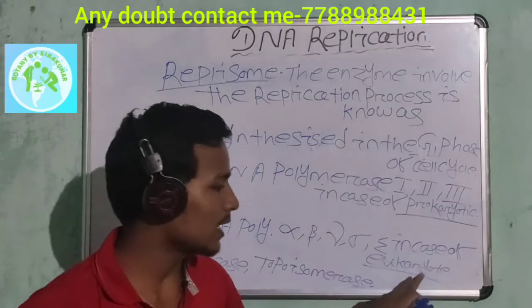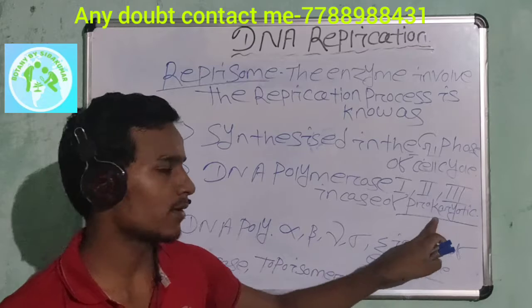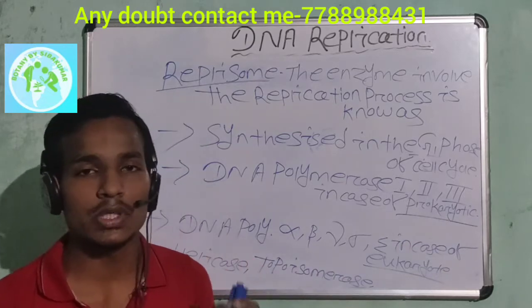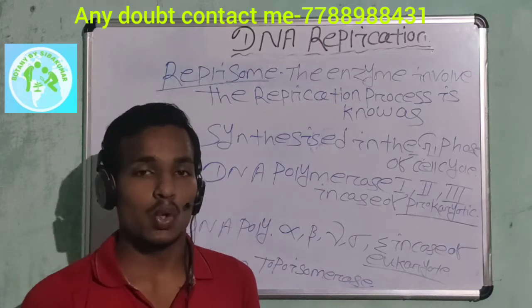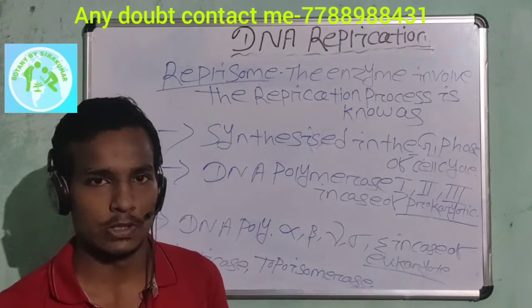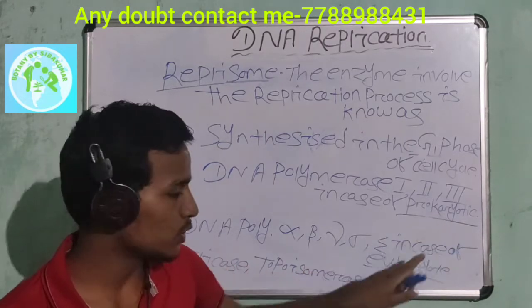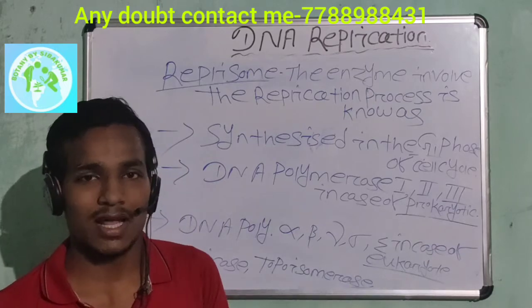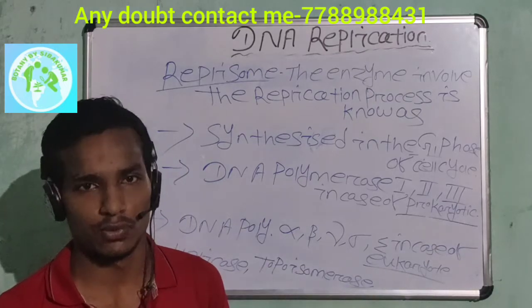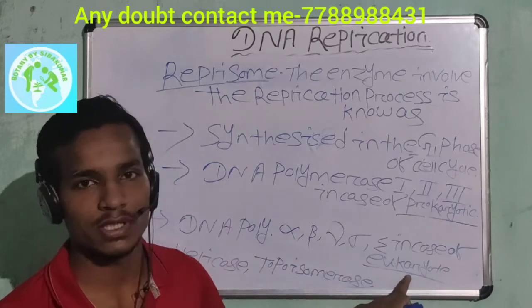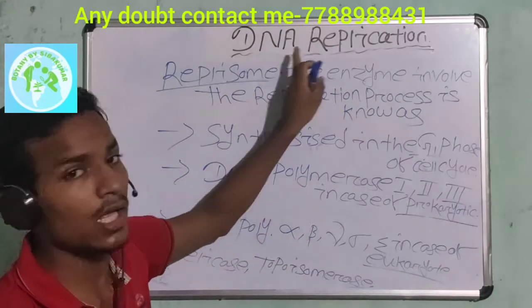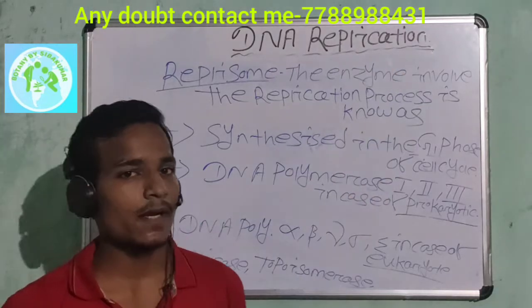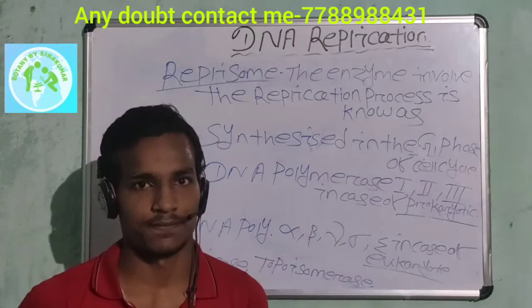What are prokaryotes and eukaryotes? Prokaryote means a subtype of cell where the true nucleus, or well organized nucleus, is absent. That means those cells have no true nucleus. These are known as prokaryotic cells. And eukaryote means those cells have a true nucleus. These are known as eukaryotic cells. Is that clear?